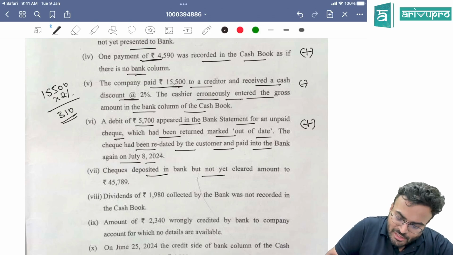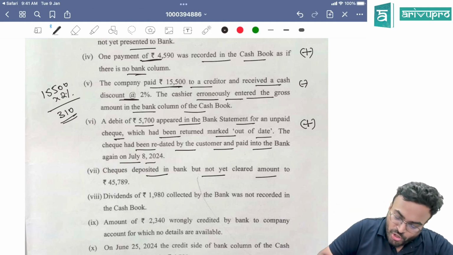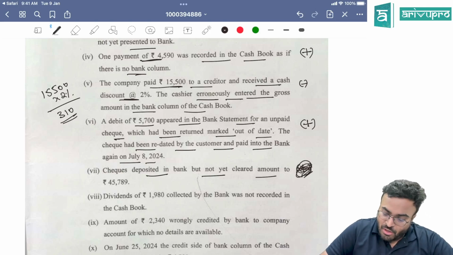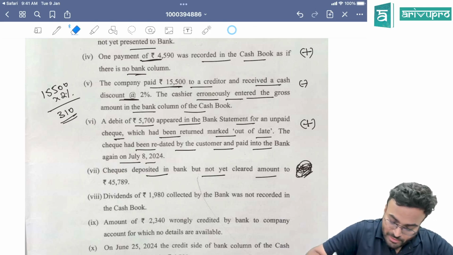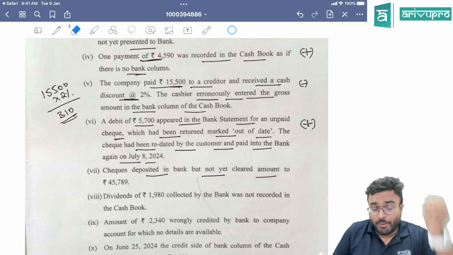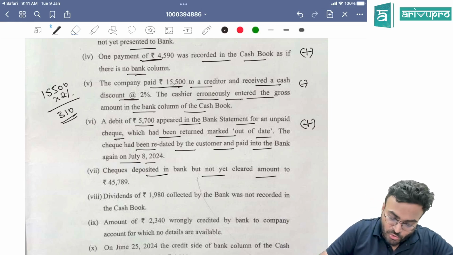Check deposited in the bank, not yet cleared. Deposited, that means what did you do? The cash book balance has decreased, so you're going to add it.